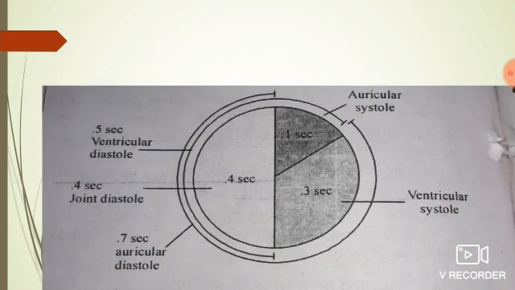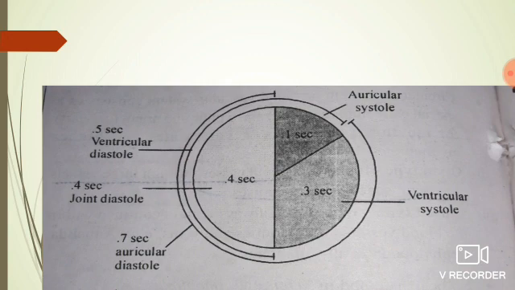In our heart, complete systole time is 0.4 second and complete diastole time is 0.4 second. Complete systole consists of auricular systole and ventricular systole. So collectively it consists of 0.4 second. Similarly, the diastole is of 0.4 second. It also consists of ventricular diastole and auricular diastole.